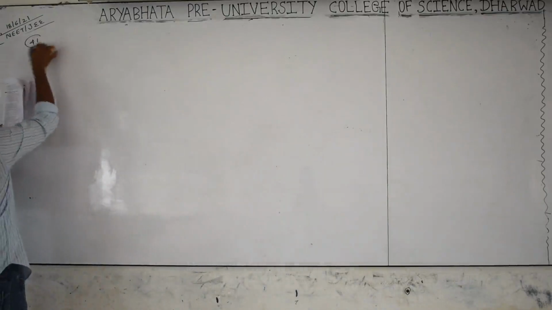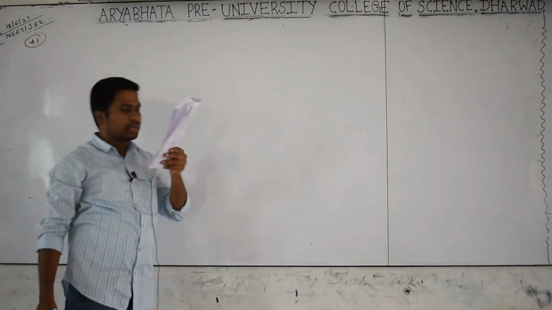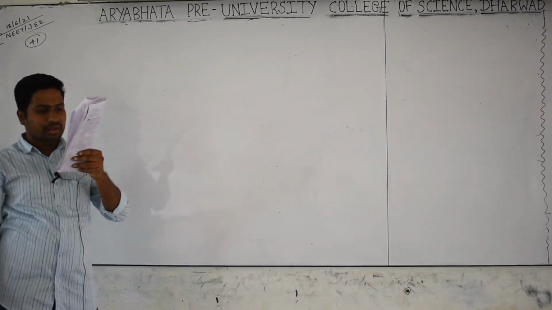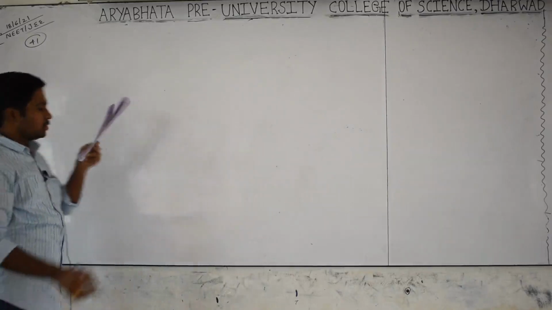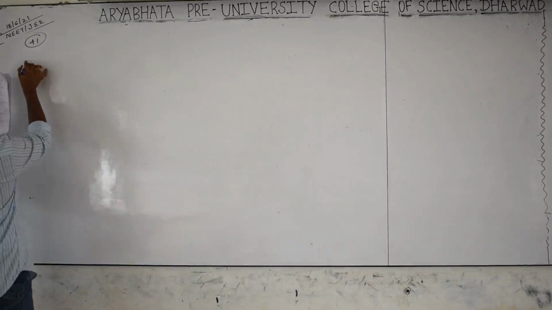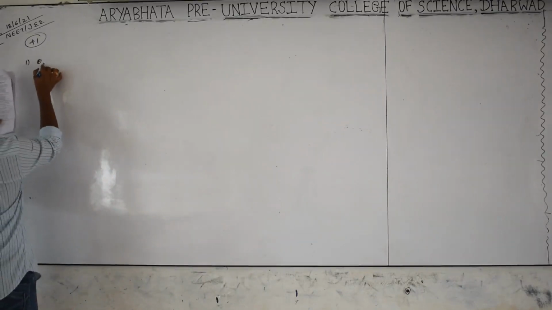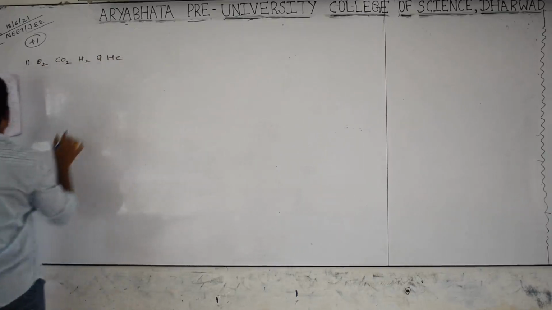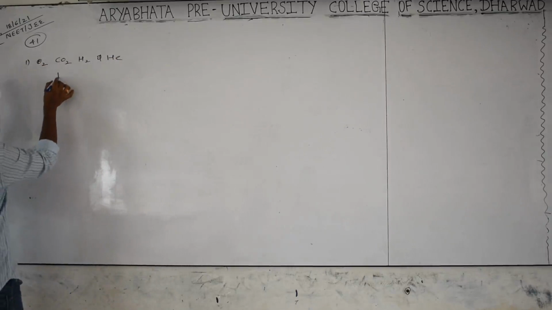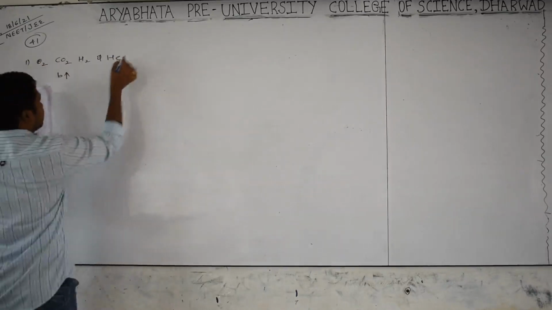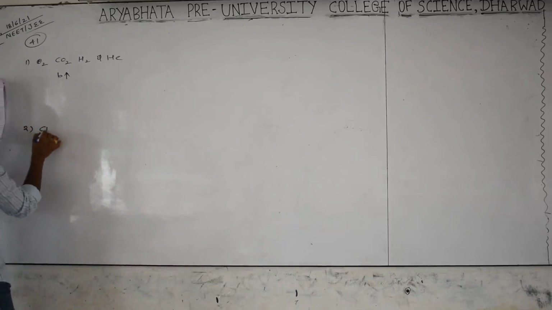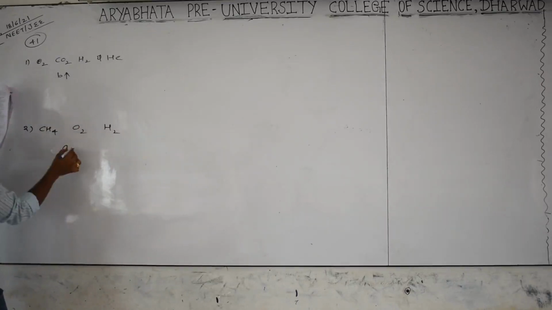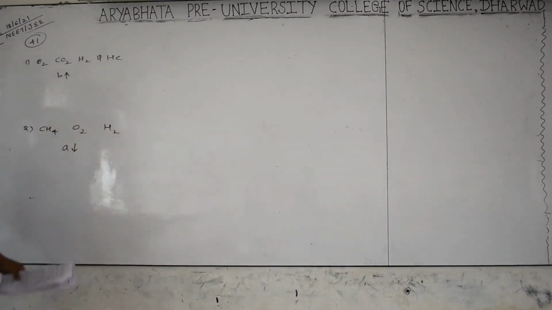He has given the van der Waals equation, where A and B are van der Waals constants, and two sets of gases are given. He is asking to arrange them. Set 1: oxygen, CO2, H2 and helium. He is asking to arrange them in increasing order of B value, the volume correction factor. The second set is CH4, O2 and H2. This one is asking for the pressure correction constant in decreasing order.